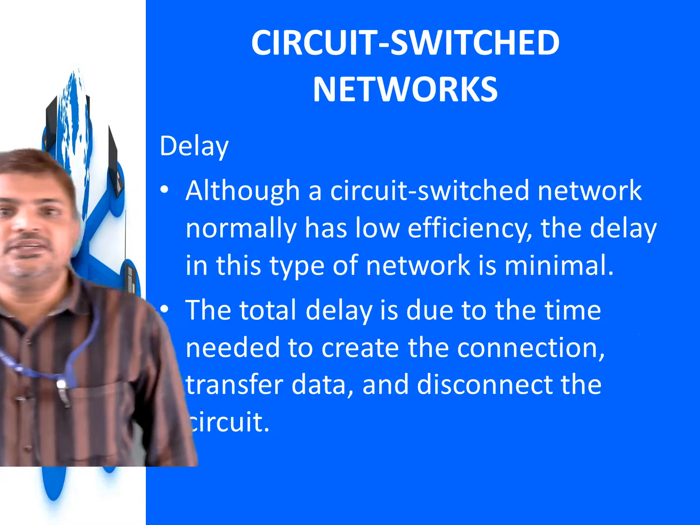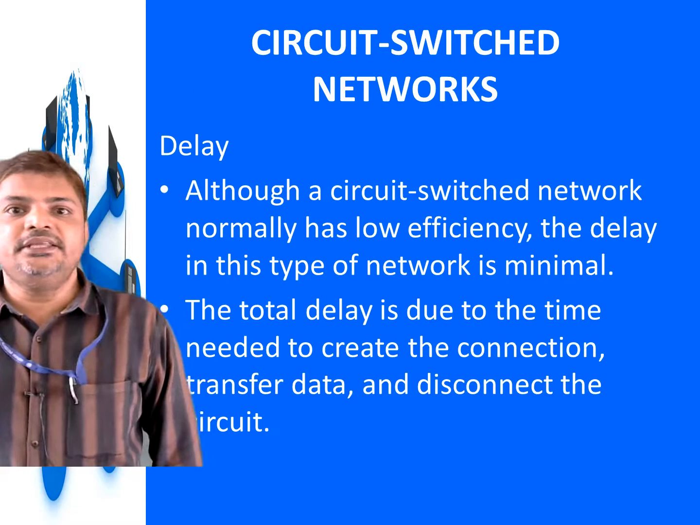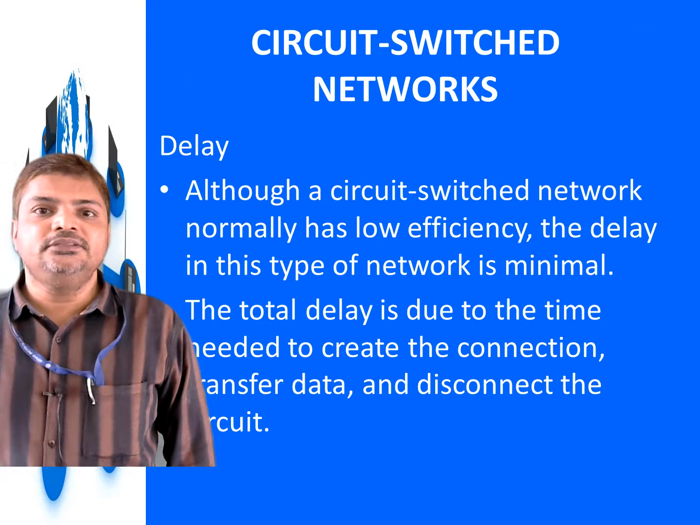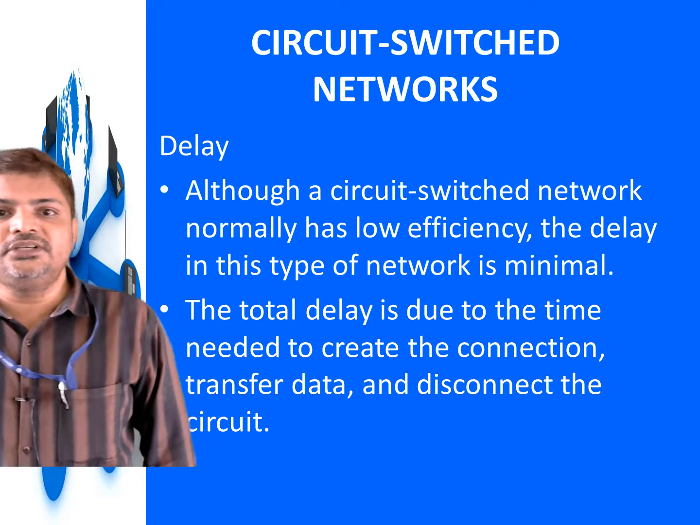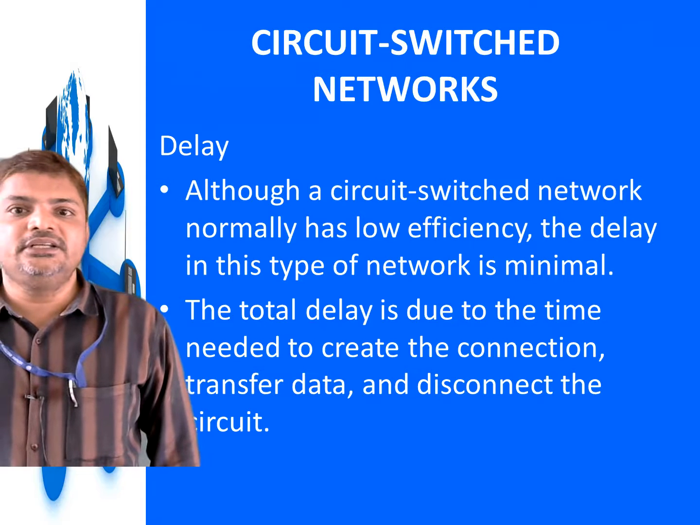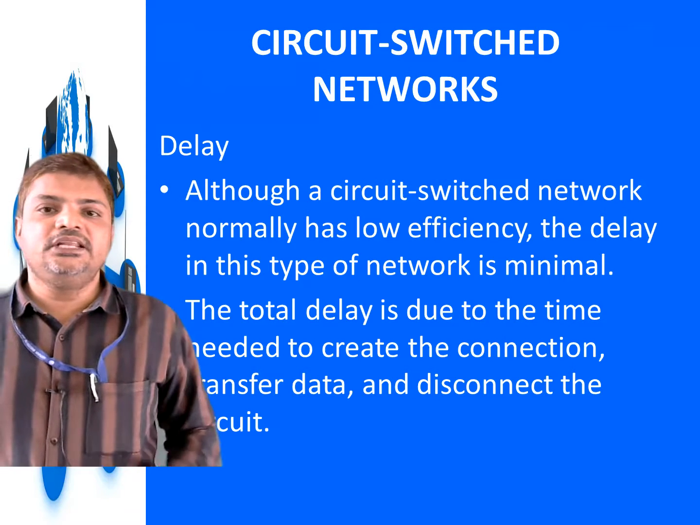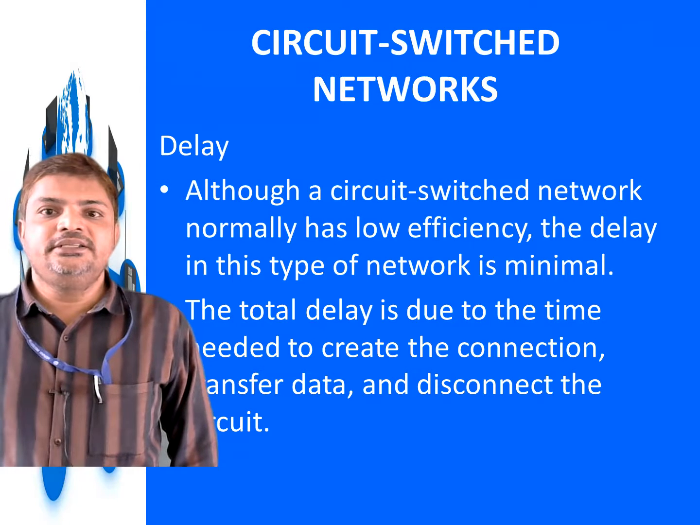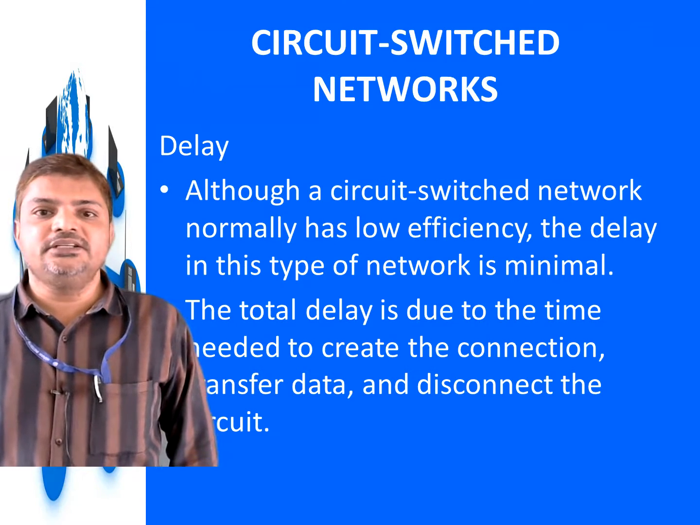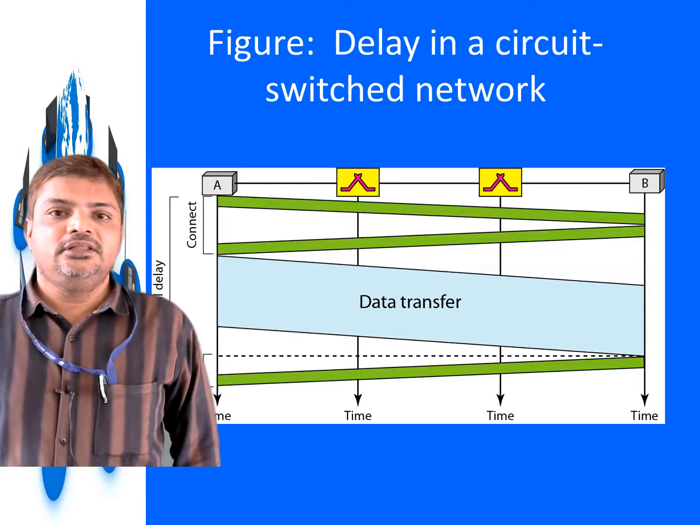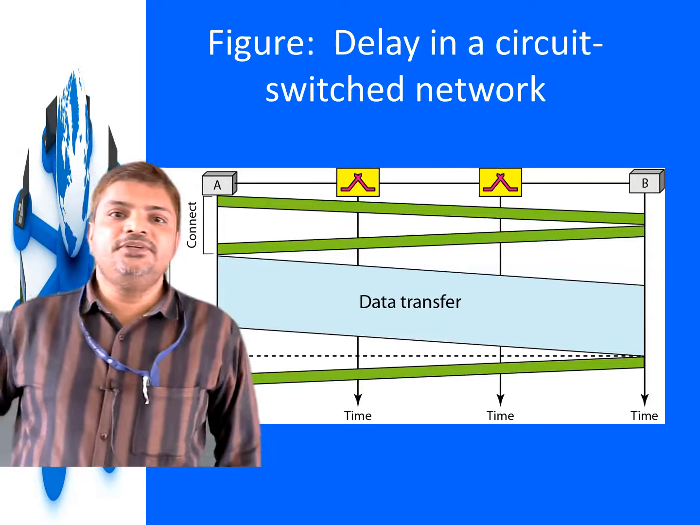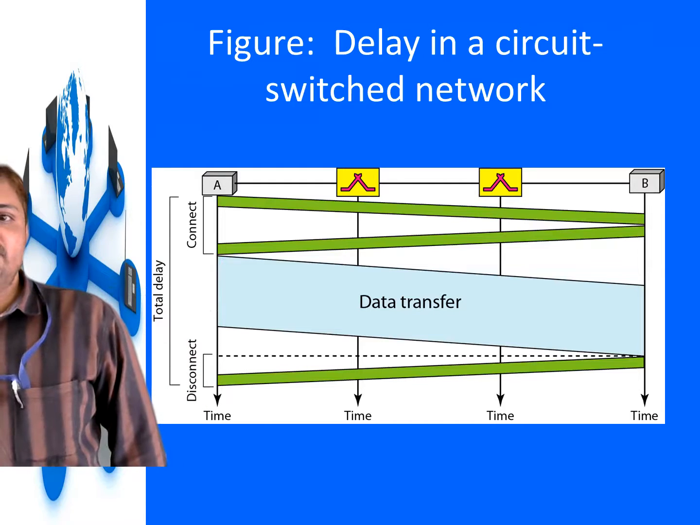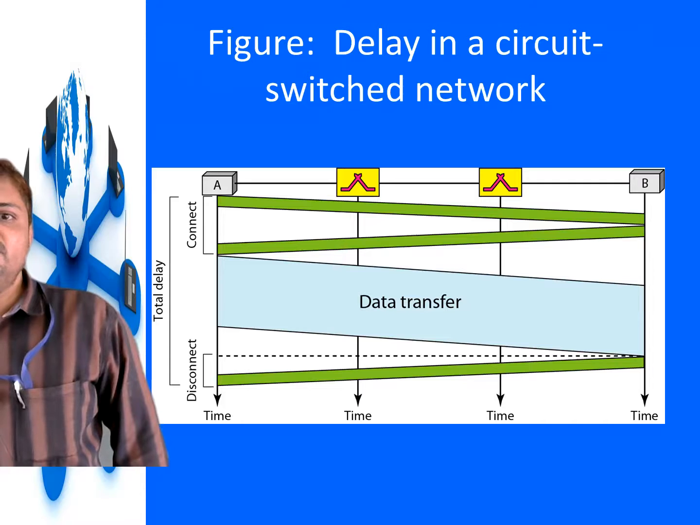Delay. Although a circuit switch network normally has low efficiency, the delay in this type of network is minimal. The total delay is due to the time needed to create the connection, transfer data and disconnect the circuits. Because of these three factors, there will be a total delay.